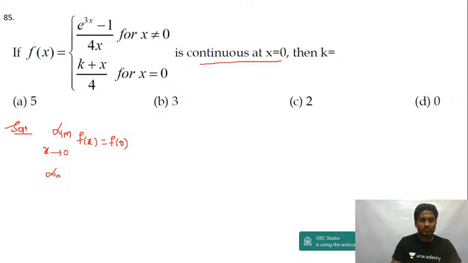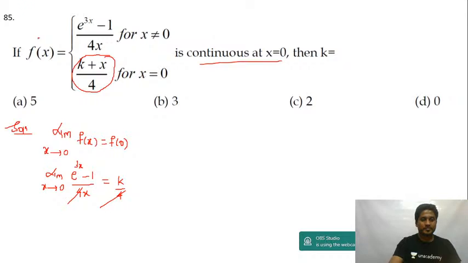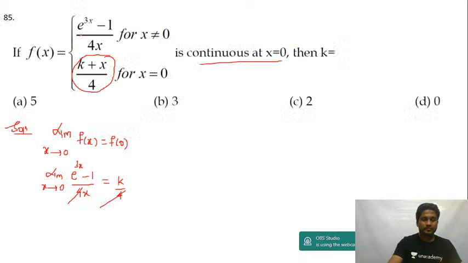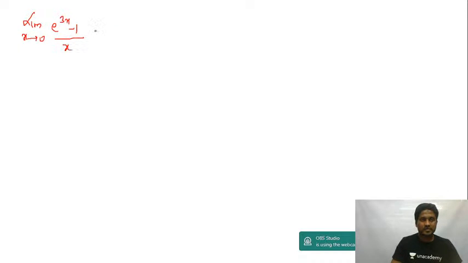So limit x tending to 0 of f of x is equal to (e to the power 3x minus 1) upon 4x, which is equal to f of 0. Directly if I put x equal to 0 here, you get k upon 4. This will cancel. So I get limit x tending to 0 of (e power 3x minus 1) upon x is equal to k.